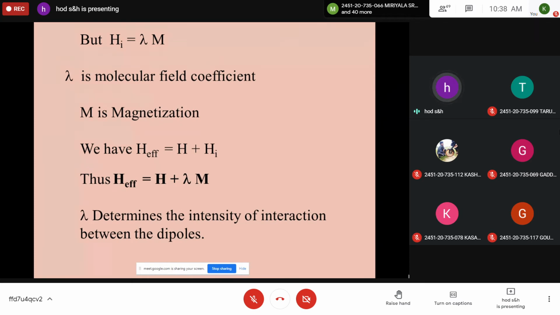But Hi is equal to lambda into M. The expression for internal molecular field Hi is equal to lambda into M. Please write down: Hi is equal to lambda into M, where lambda is the molecular field coefficient and M is magnetization.